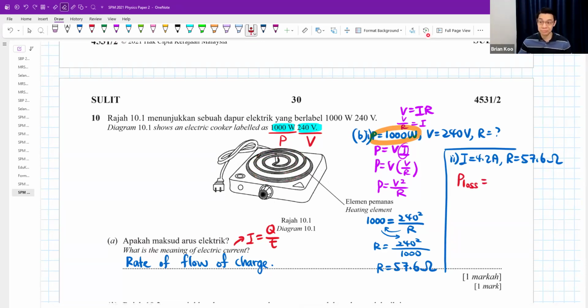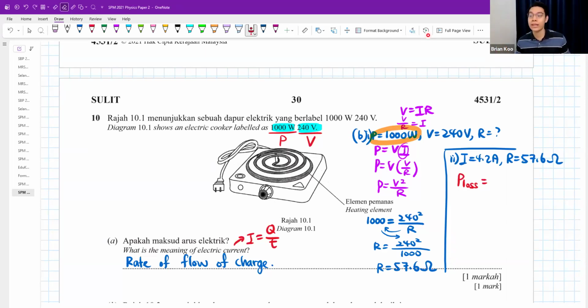Please understand, the resistance of this wire is what produces the heat. This wire will release a lot of energy as heat, a lot of power in the form of heat. So it will have a lot of power loss, a lot of energy loss in the form of heat.